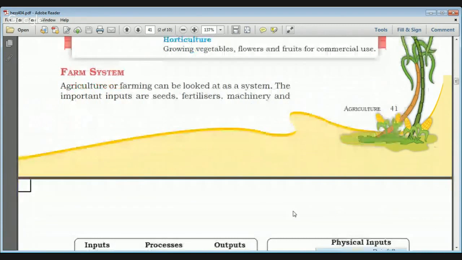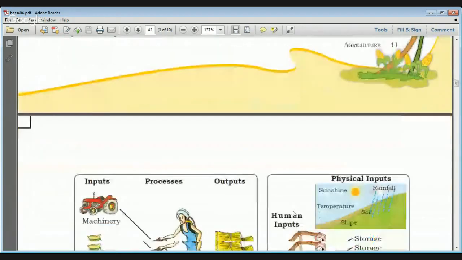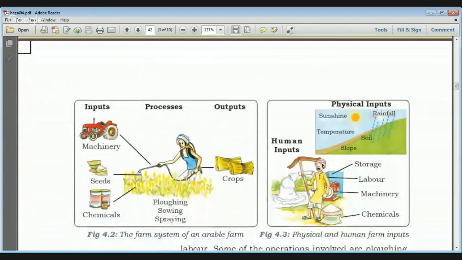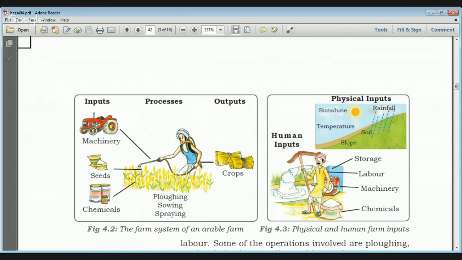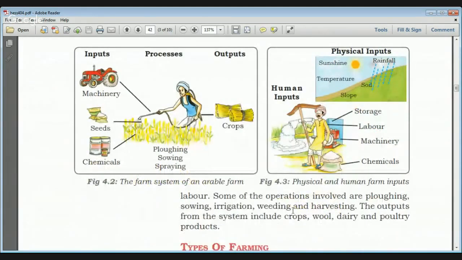If you see this diagram, this is a system where we give some input like machinery, seeds, and chemicals, and then some processes are followed like plowing, sowing, and spraying, and then we get some output like crops, cereals, cotton, jute, and all the other crops. This is known as a farm system of an arable farm.